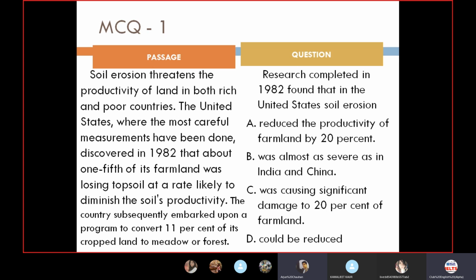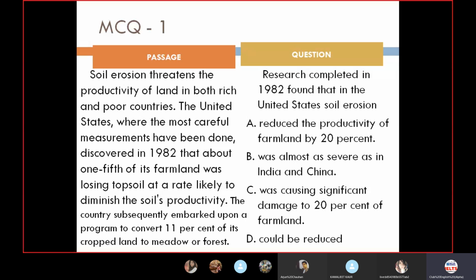Okay, that's good. So see guys, what you need to do is go very slow when it comes to any difficult MCQ. You need to understand the complete meaning of that excerpt from where the question has been taken, what we call the question statement and the passage statement. The question statement is: research completed in 1982 found that in the United States soil erosion. So we are talking about soil erosion in the US in 1982. First thing is clear.